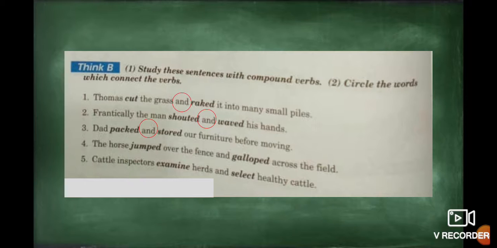Number four, the horse jumped over the fence and galloped across the field. We have the connector and we have two actions. The first one is jump and the second one gallop. Number five, cattle inspectors examine herds and select healthy cattle. In this case, the first action is examine and the second one is select. Exactly. If you notice, all of the sentences have compound verbs. That means two actions.